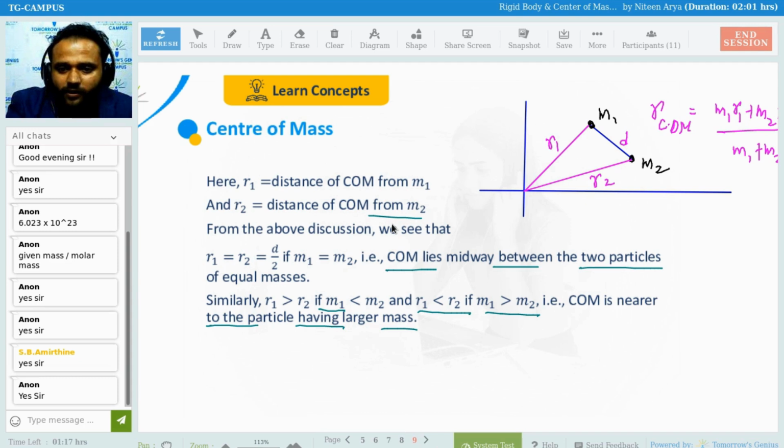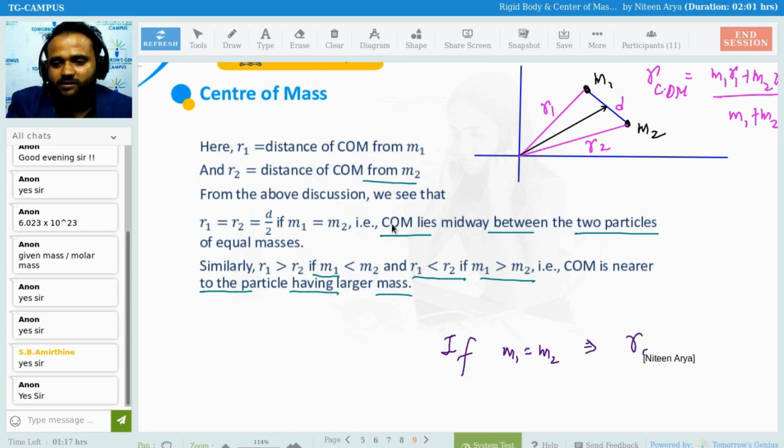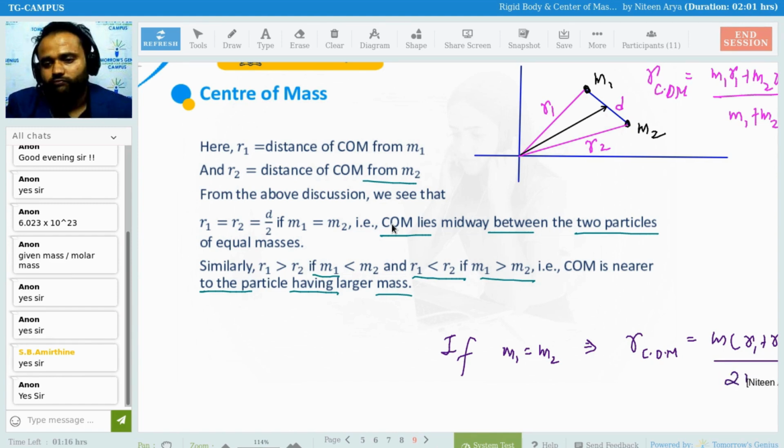This point is going to be exactly at this midpoint when, and only when, M1 is equal to M2. Clear? Then RCOM, we take M common from the above, R1 plus R2 divided by M, or you can say 2M.